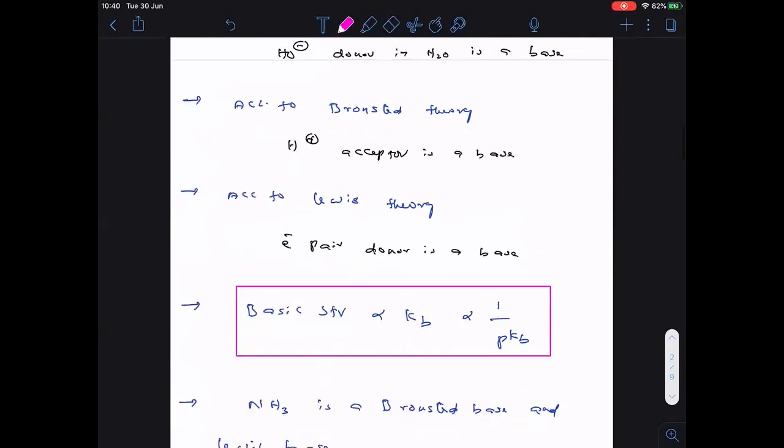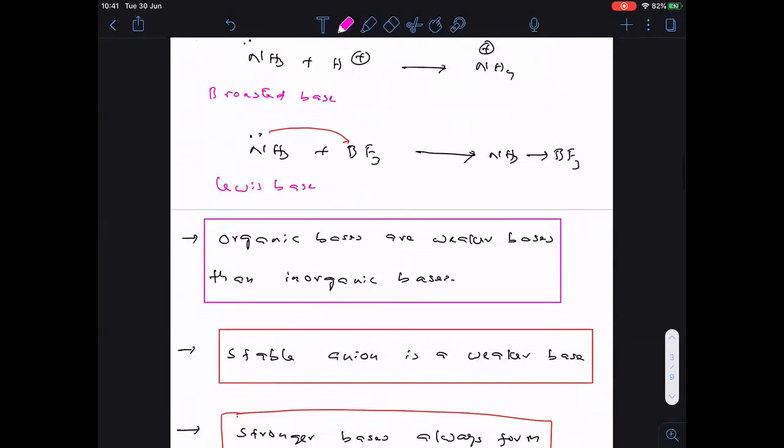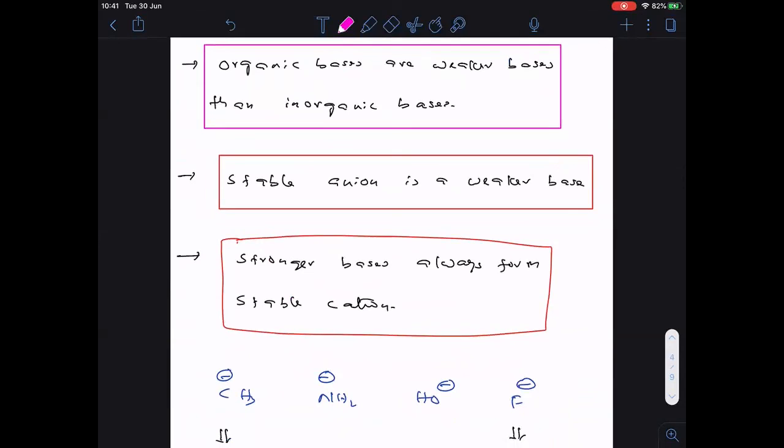So this is the next slide. Completed, and this is the next one in the basic strength.